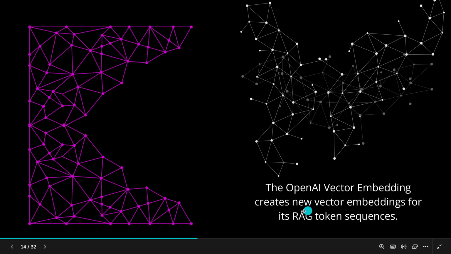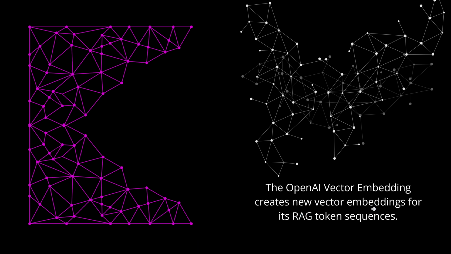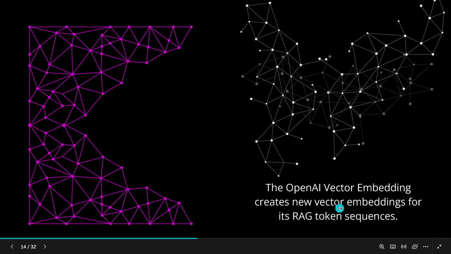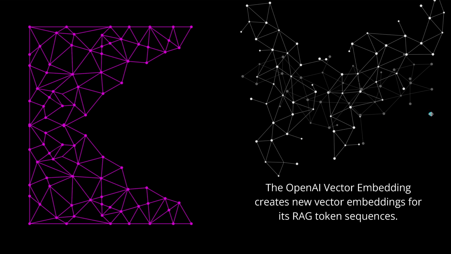So our RAG-based token sequences, we now transform to vectors with our embedder. So within OpenAI, we have the same OpenAI vector embedding engine that creates from our RAG-based documents the vector embeddings in a vector space.